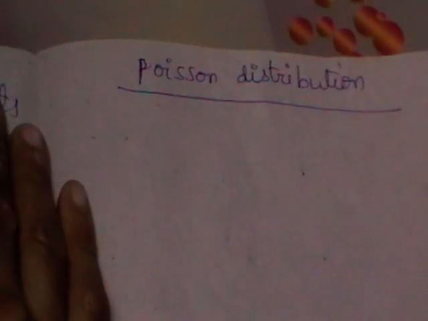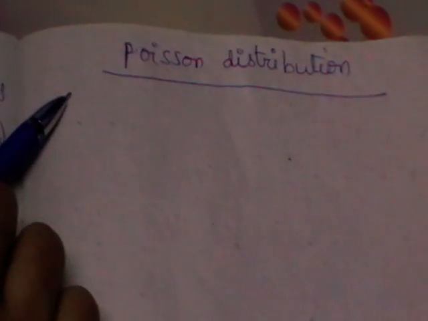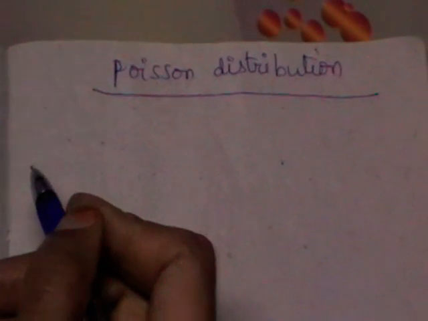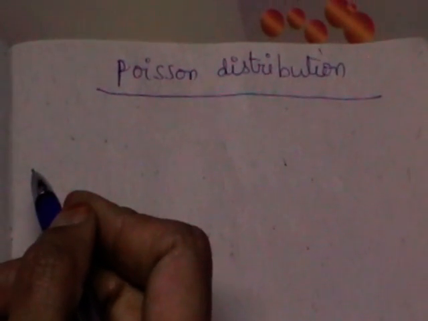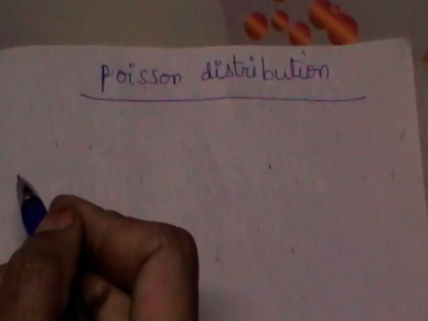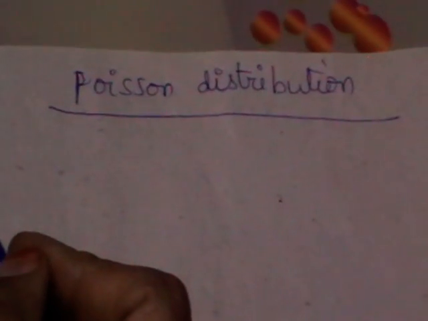So we have discussed binomial distribution. The next distribution is the Poisson distribution. Poisson distribution is a limiting case of binomial distribution. It means that by imposing some conditions on binomial distribution, we get Poisson distribution.